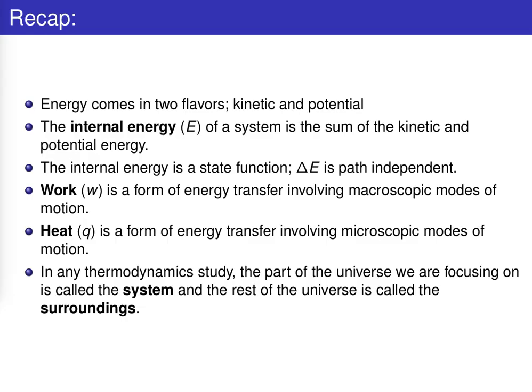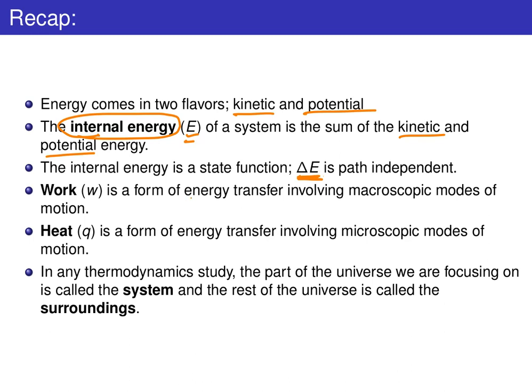Let's start off with a quick recap of what we just talked about. In our introductory video, we defined a number of key terms. We talked about the concept of energy as the capacity to do work, and how energy comes in two flavors, kinetic and potential. We defined internal energy, using E to denote the internal energy of a system, as the sum total of all of the kinetic and potential energy contained within that system. And we saw that delta E, the change in internal energy, is path independent because internal energy is a state function. We used the example of altitude to explore that.